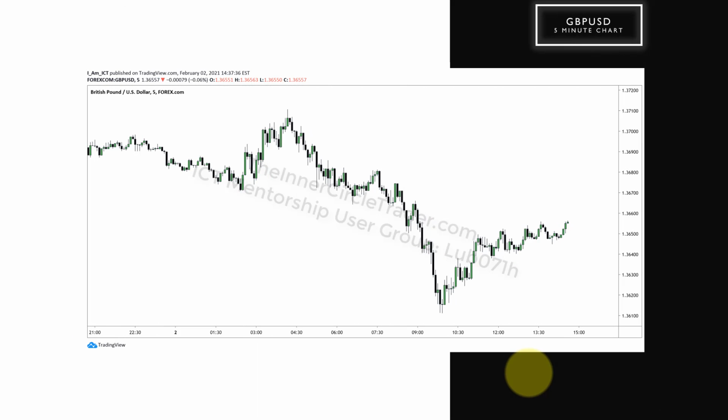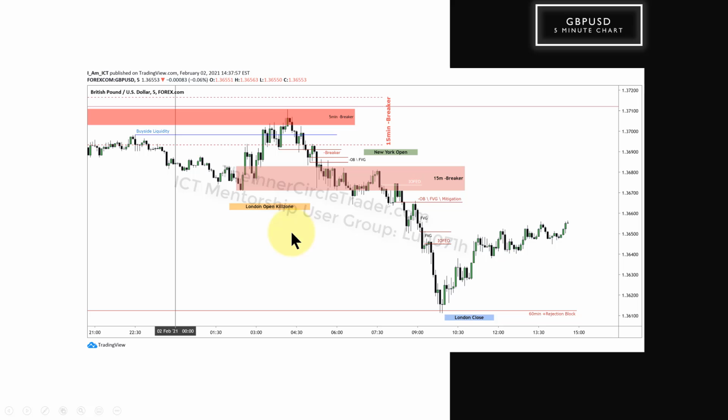All right, so here's the 5-minute chart on British pound versus US dollar. If you're not ready, pause your video. Okay. All right, so we have a 15-minute breaker that's defined by this dashed line and this dashed line. So go to your 15-minute time frame and you'll find that breaker. And also we have a 5-minute breaker here.